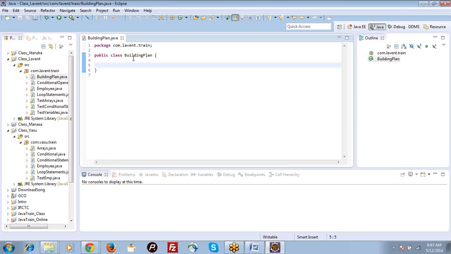So the construction plan is nothing but a class. All the constructions we do based on that plan are nothing but objects. Class will just describe the behavior of the objects. There is no real-time existence for a class. Within the construction plan, you can't live, right? You need to construct the buildings based on the plan, and you can live within the buildings.